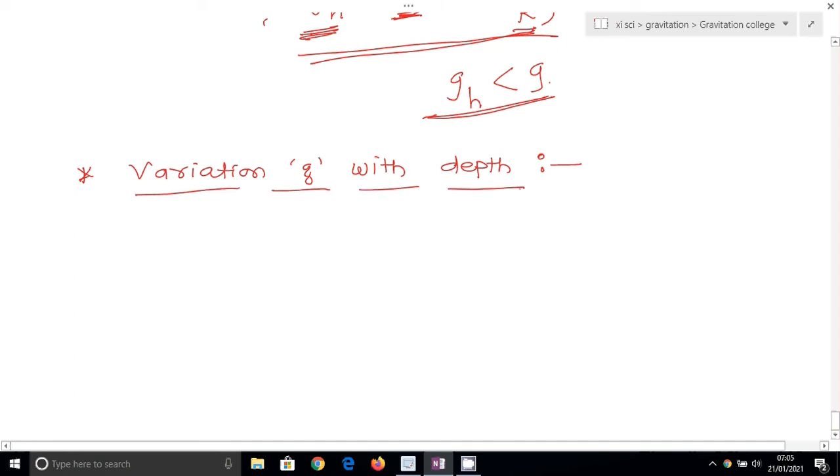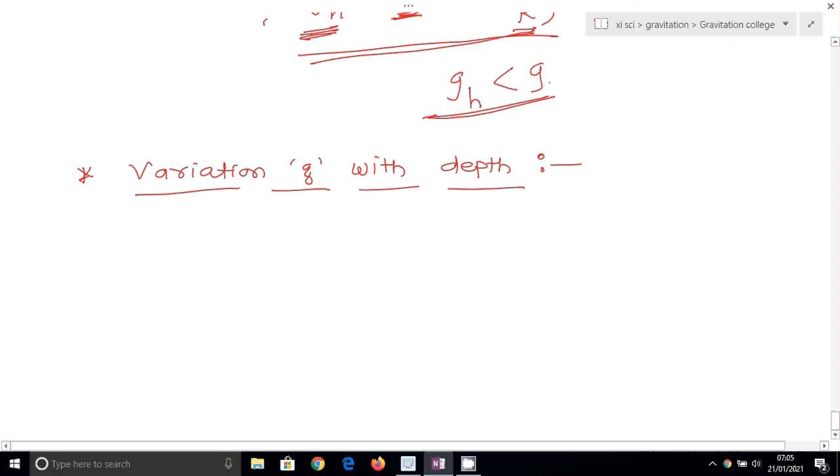We already studied one effect, that is the effect of altitude on the acceleration due to gravity, and we concluded that the acceleration due to gravity decreases with increase in height from the earth surface. Now we have to study the effect of depth. We can imagine the earth as a sphere made up of a large number of concentric uniform spherical shells.